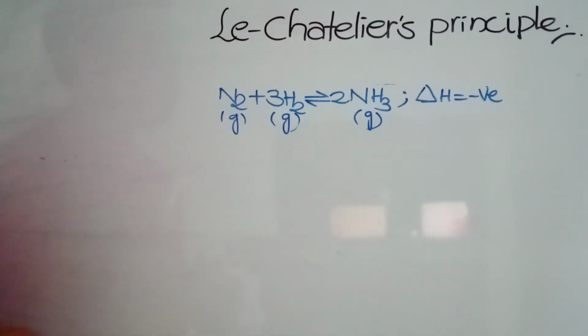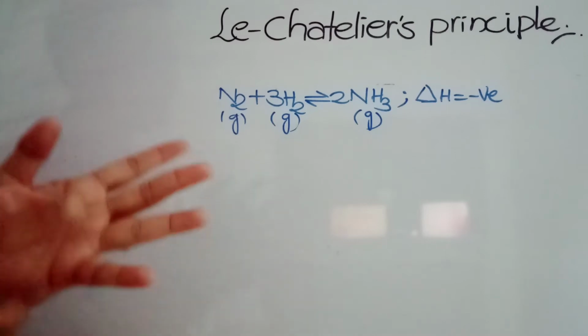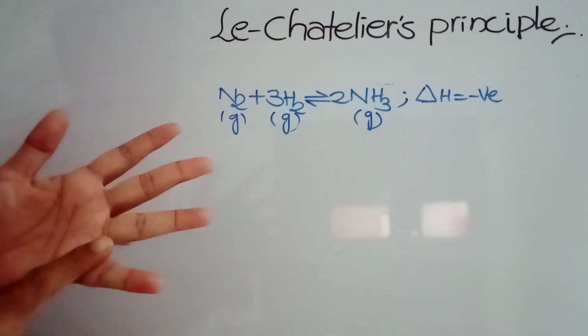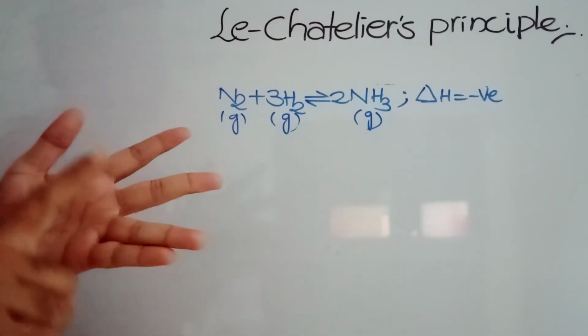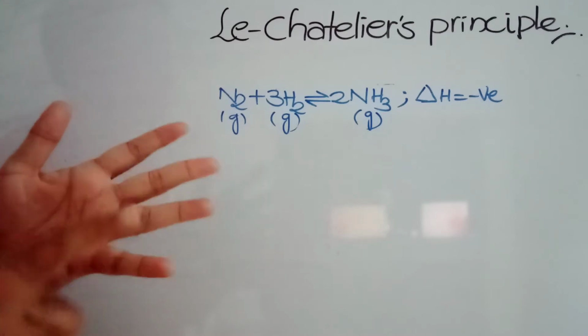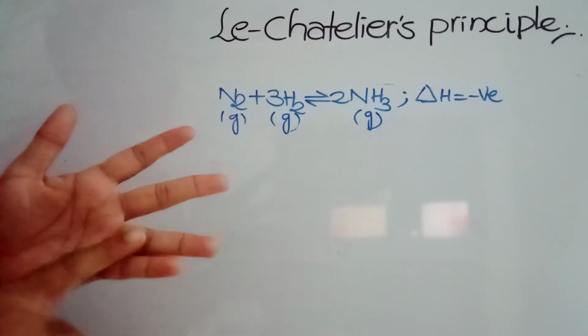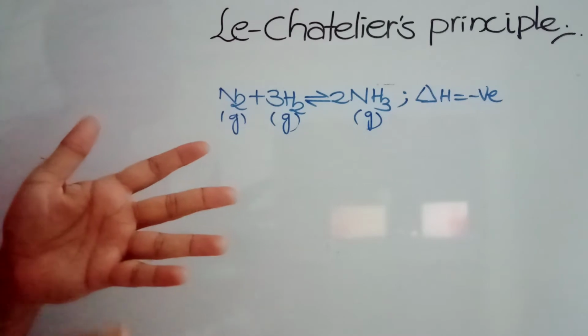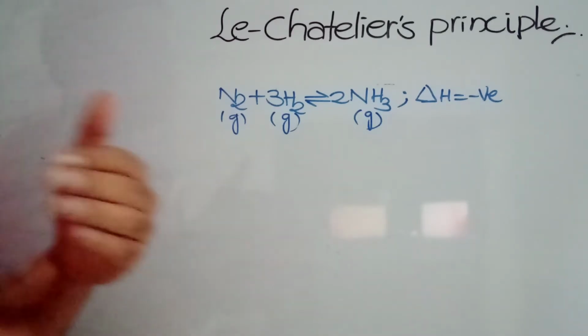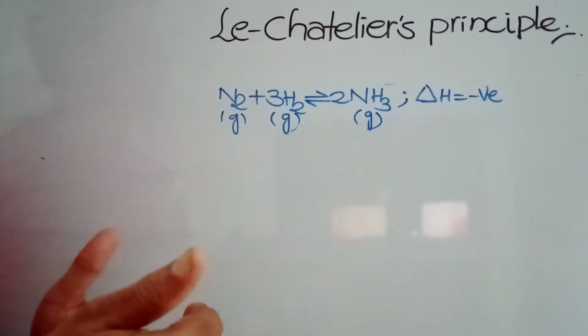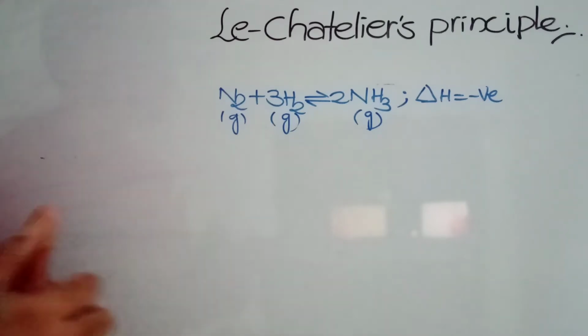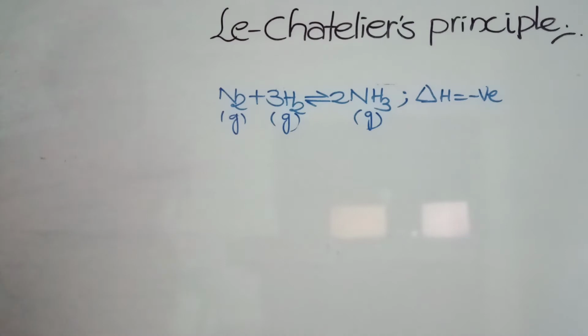So according to Le Chatelier, whenever an equilibrium is subjected to a change in pressure, temperature or concentration, the equilibrium will shift in such a direction that the change is nullified. That is Le Chatelier's principle.